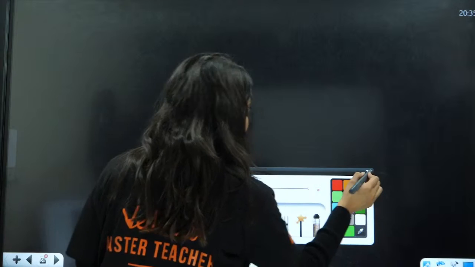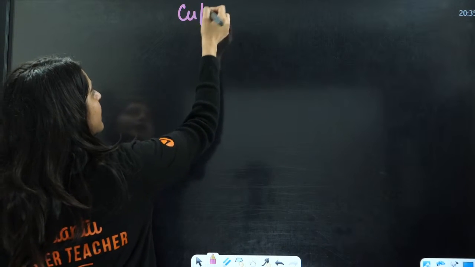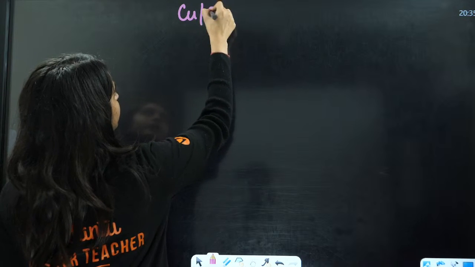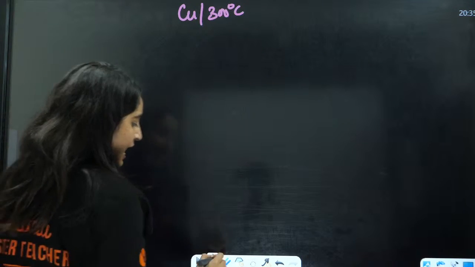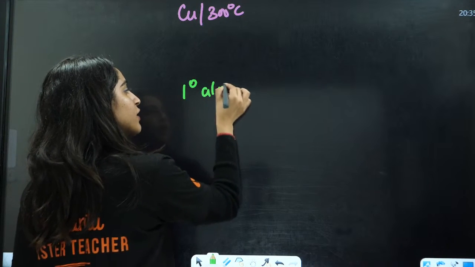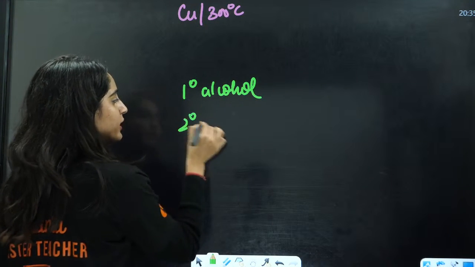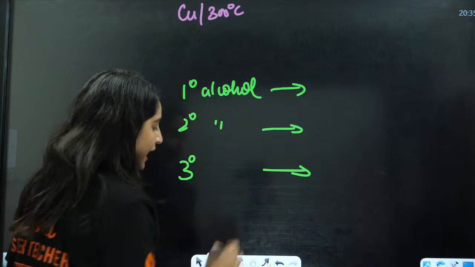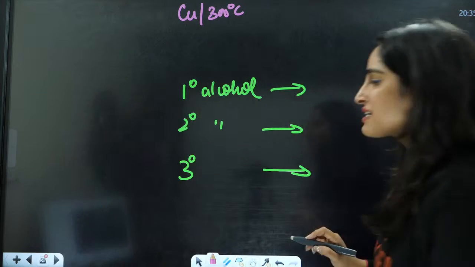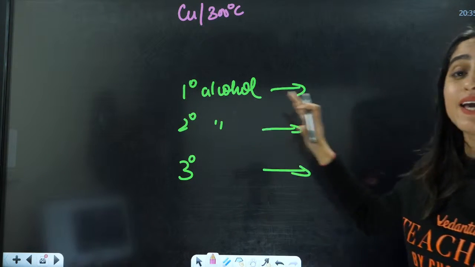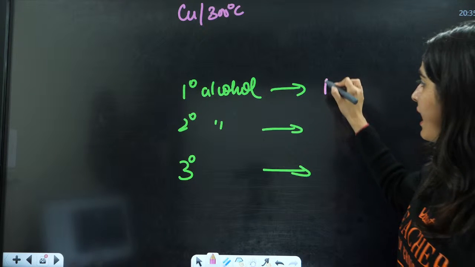There is another concept here, that is if you have copper at 300 degrees Celsius, the product is going to be entirely different for 1 degree, 2 degree and 3 degree alcohol. For 1 degree alcohol, you are going to have aldehyde.